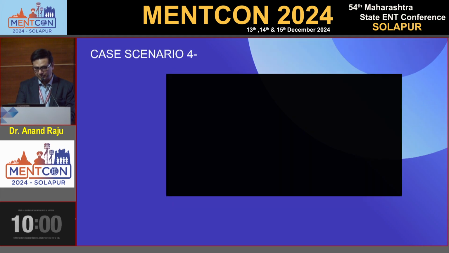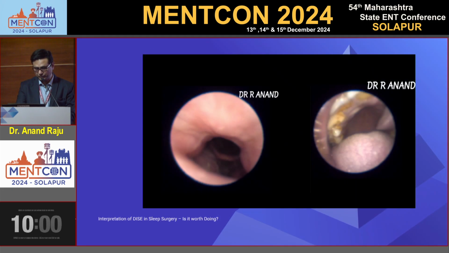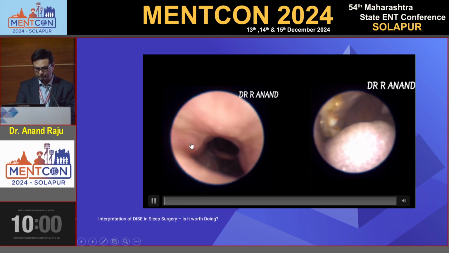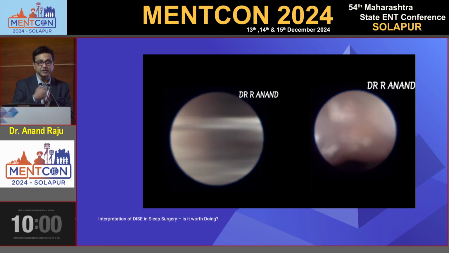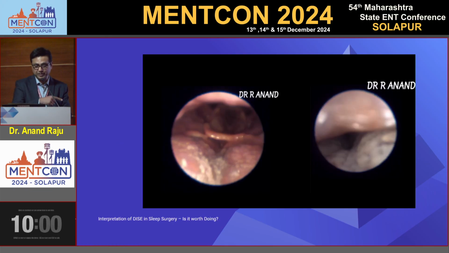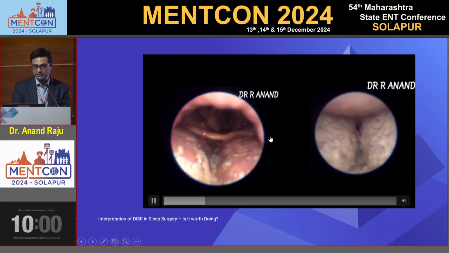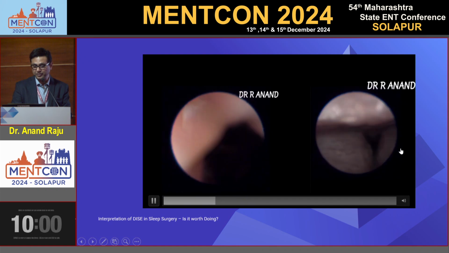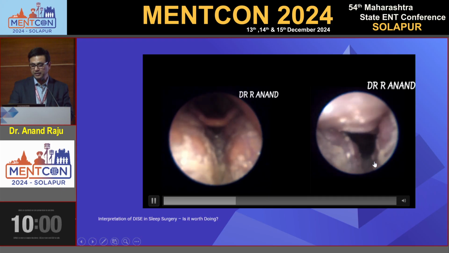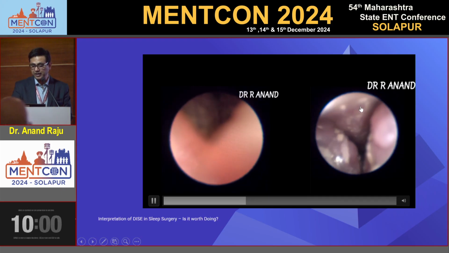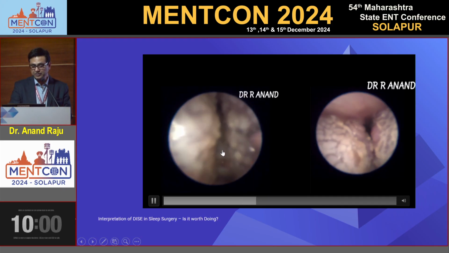So I will skip this. All this we have to do sometimes intra-orally also. This one is via the nose and this one is via the oral cavity. See, we are able to see the huge tongue, the tongue muscle itself causing collapse in the midline. In between the tongue, actually, the uvula is vibrating.